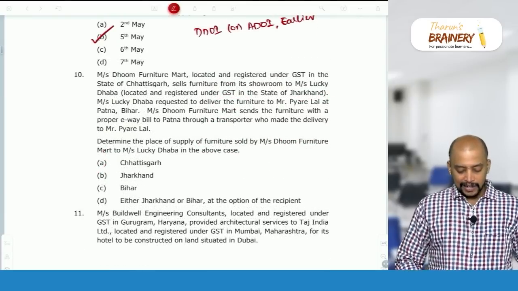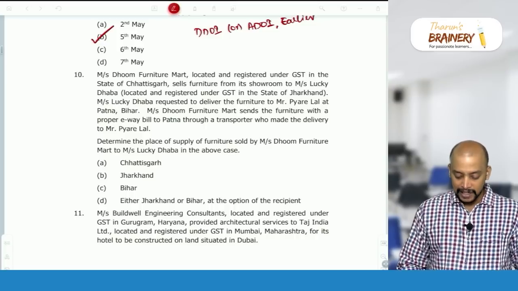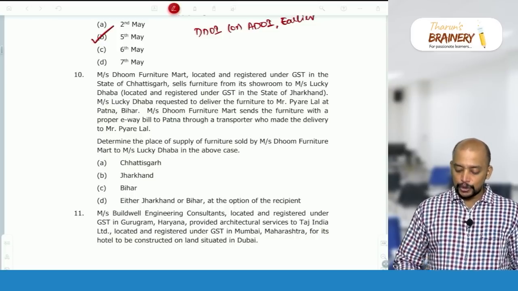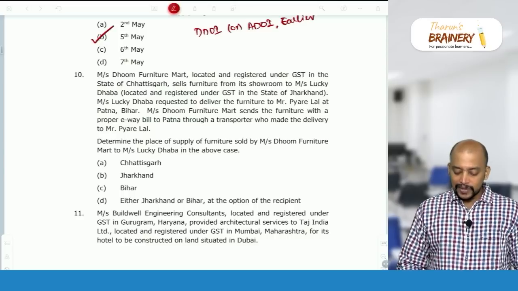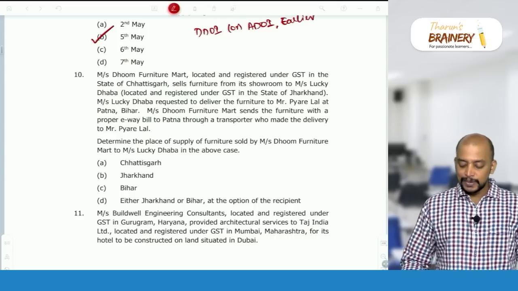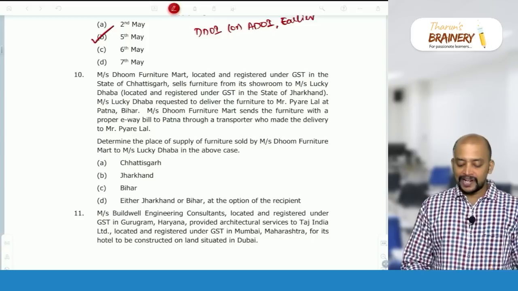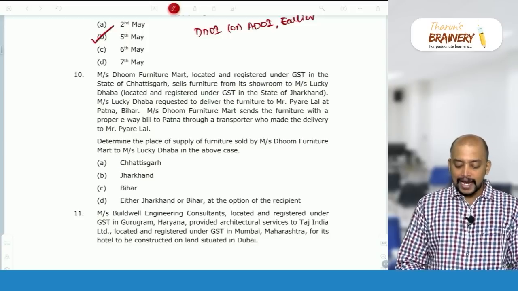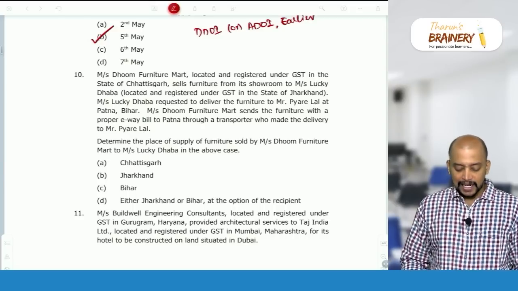Next, number 10. Messrs Doom Furniture Mart, located and registered under GST in the state of Chhattisgarh, sells furniture from its showroom to Messrs Lucky Daba, located and registered under GST in the state of Jharkhand. Messrs Lucky Daba requested to deliver the furniture to Mr. Pyarelal at Patna, Bihar. So, Doom Furniture Mart is the supplier and the recipient is Lucky Daba, and that is the billing address, whereas the shipping address is Pyarelal, Bihar.